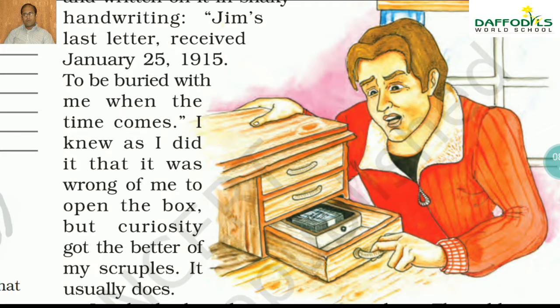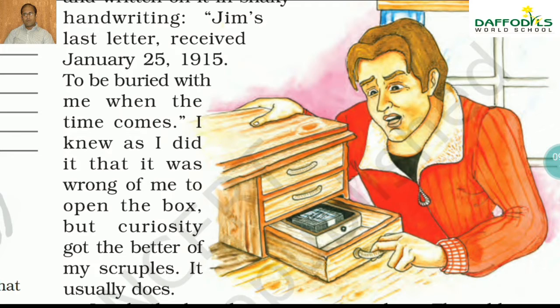Now I knew as I did it that it was wrong of me to open the box. Why is it wrong? Obviously it is wrong, dear. Whenever you open somebody else's things, you should not be opening their locks and keys. I think there are many locks and keys, many important papers of your parents kept somewhere. They ask you not to touch them, right? So you should be taking permission.